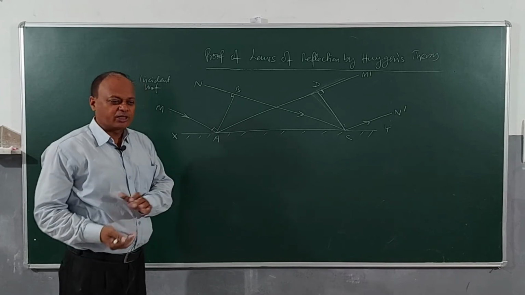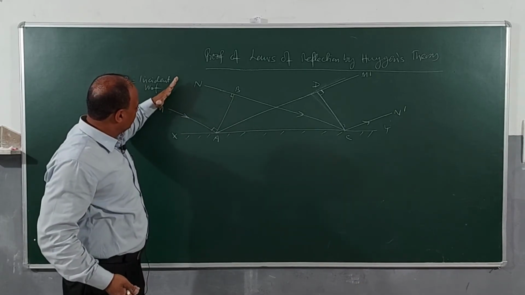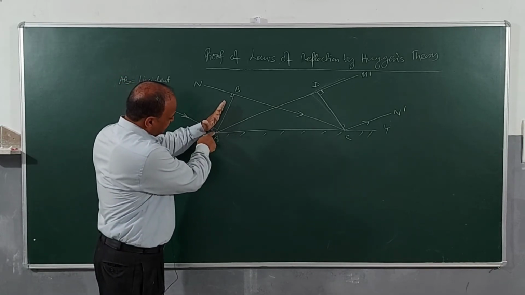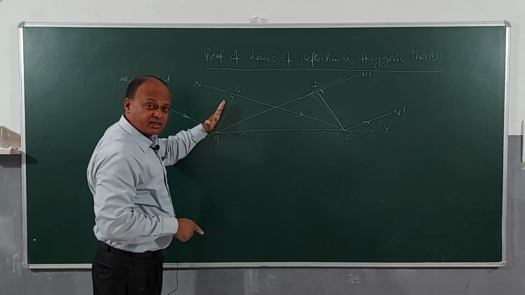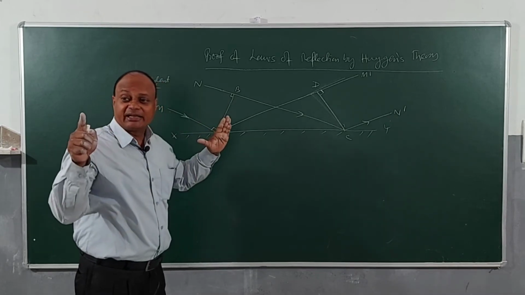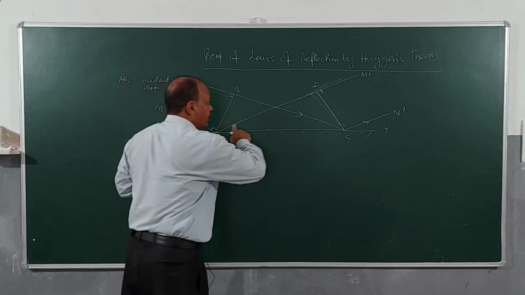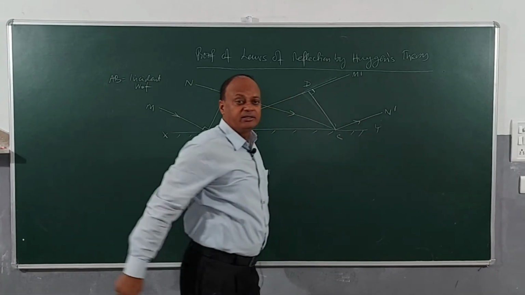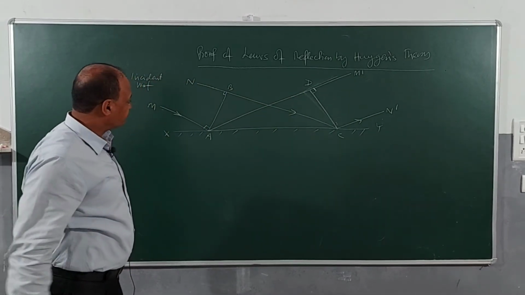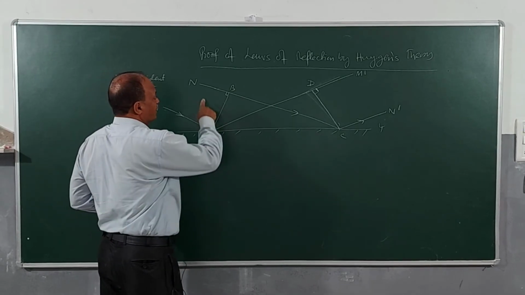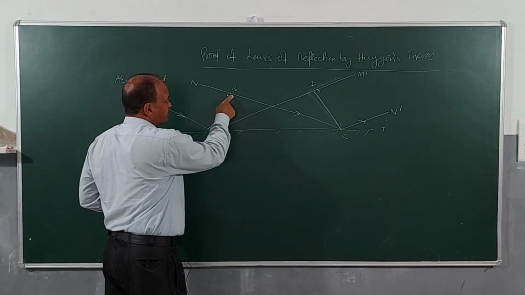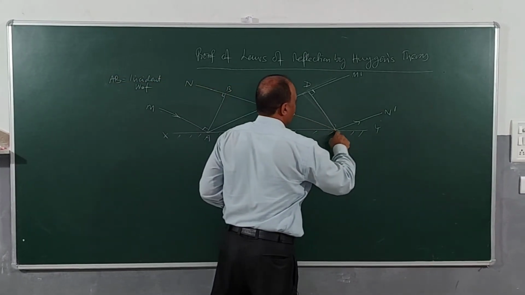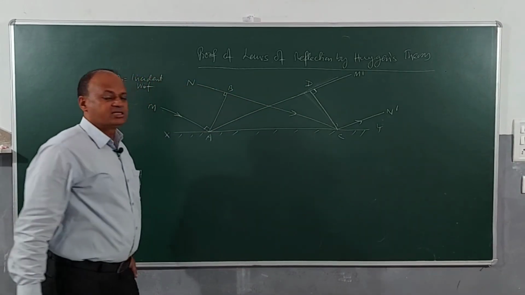You can imagine, if you look at my palm, it is like a plane wave front. It is going and striking here. So this particle is going to strike first. At the moment this particle strikes, there will be no time lag. Instantly after striking, it will be reflected, and is being reflected as AM1. Clear? Now, similarly, we have another incident ray, that is NB. It is incident at point C and reflected as CN dash.